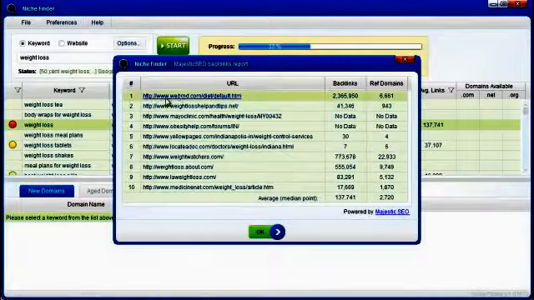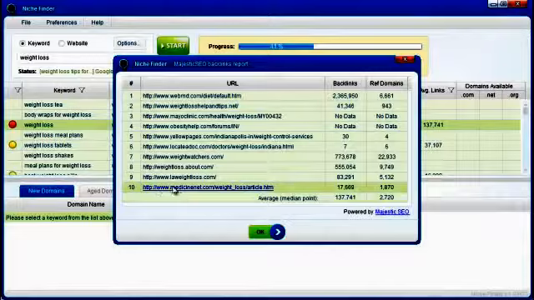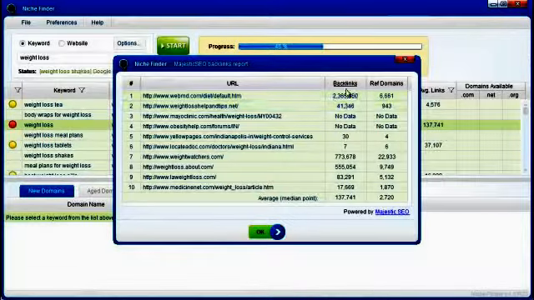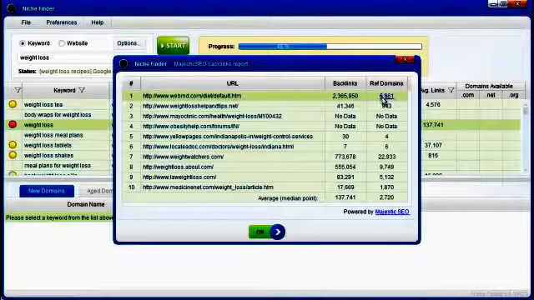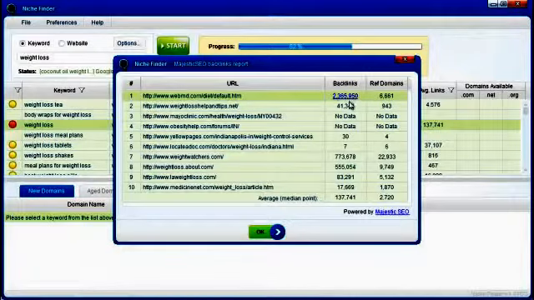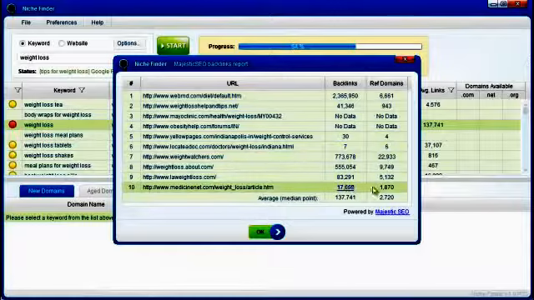Now if I click that, you can see that, and let me sort this. Okay, so this is the number 1 ranked site at the top, number 2, number 3, and so on, all the way down to 10. You can see that the top ranked website has 2,365,950 backlinks. That is a ton of links, and you can see that 6,661 unique referring domains. So of those domains, there are multiple pages on these domains linking to this site, which is going to equal 2 million whatever. And you can kind of go down through, and you can see that typically the number 1 ranked site is going to have the most links, and it's going to kind of filter down to the fewest at the bottom.